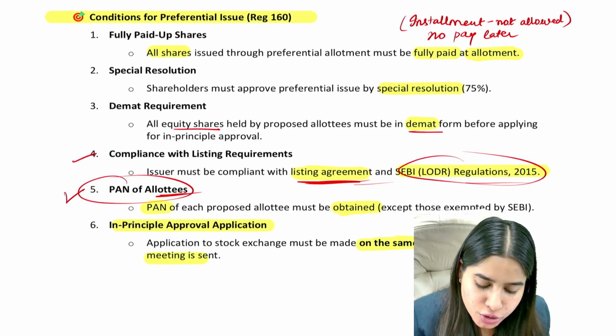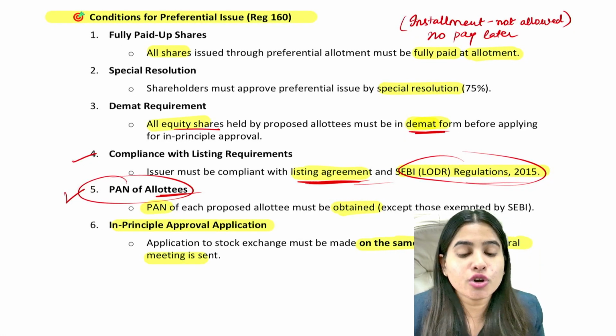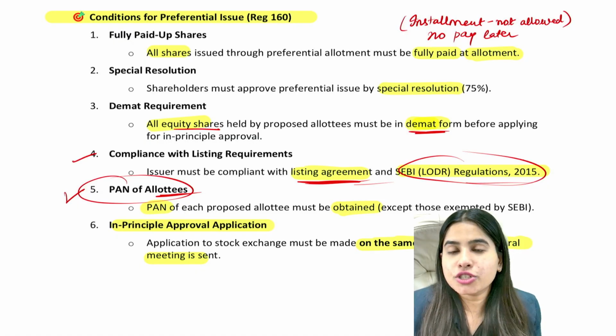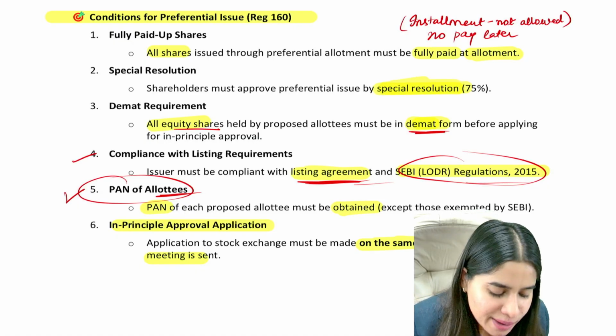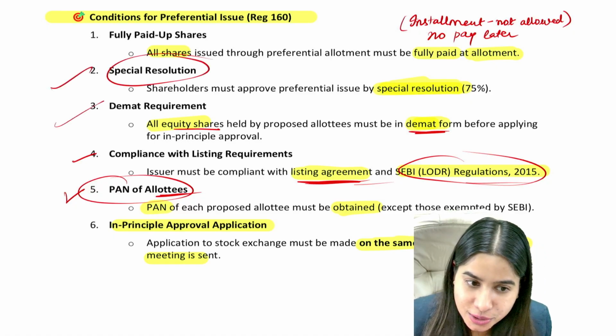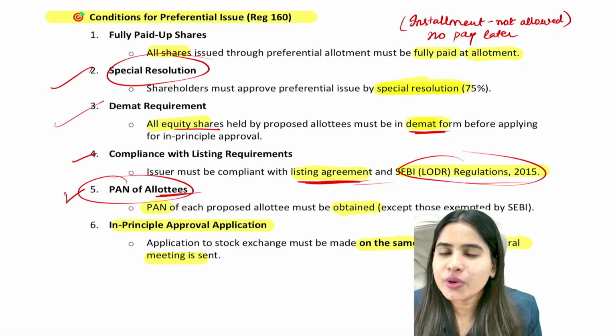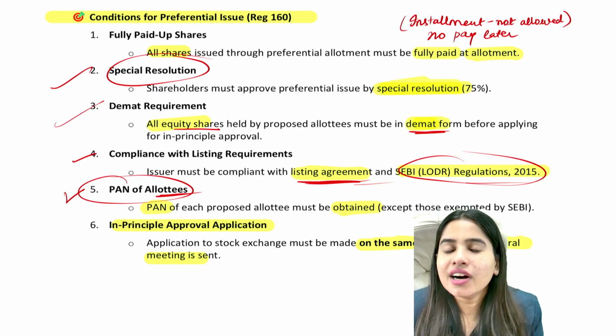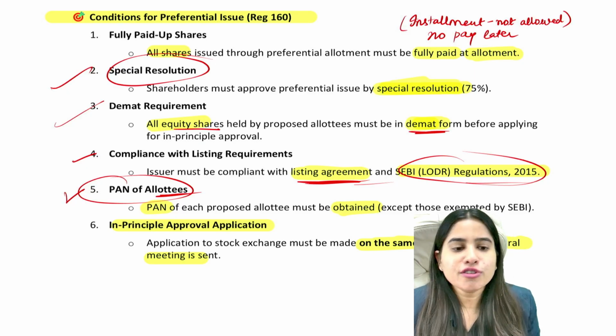Secondly, all the shares should be in demat form. We cannot make preferential offer in physical shares. We have to make sure that it is in demat form. Most important, we have to take approval of the shareholders by way of special resolution. Without SR approval, you cannot make preferential offer. You need the approval of shareholders by way of special resolution.